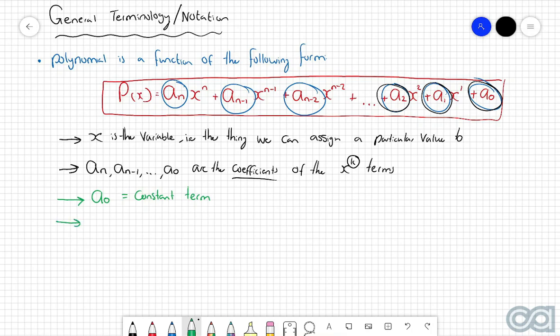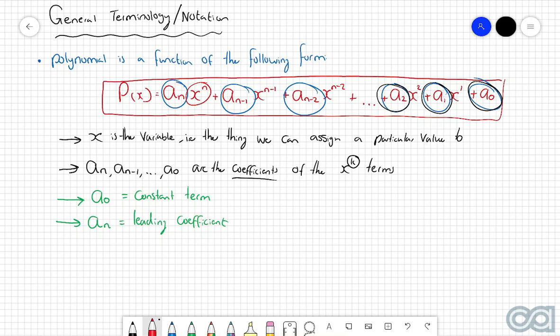And then the other important coefficient that we're going to talk about is a subscript n. Now we call this the leading coefficient. And the reasoning for this is because the a subscript n coefficient always appears next to the highest power of x. So we'll talk about this in just a second, but essentially when we're talking about polynomials, there is always going to be a term in which the x part has the highest power. And in this particular case, the x power of n will be the highest power of x.